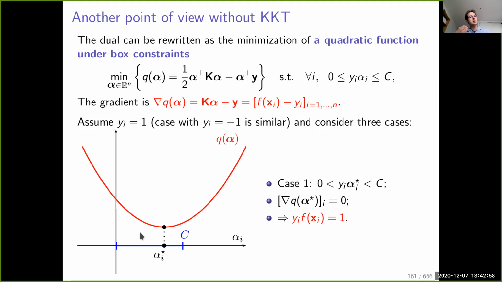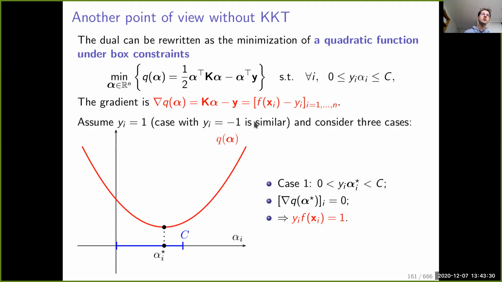In that case, the optimality condition is that the gradient has to be 0. I have to be at a part of the objective where this is flat. So the partial derivative with respect to alpha_i has to be equal to 0. It means f of x_i is equal to y_i, which is also implied by y_i times f of x_i equal to 1.